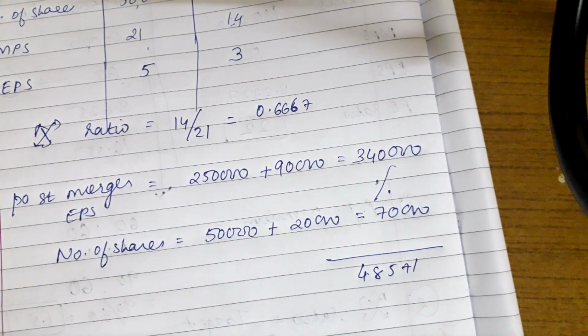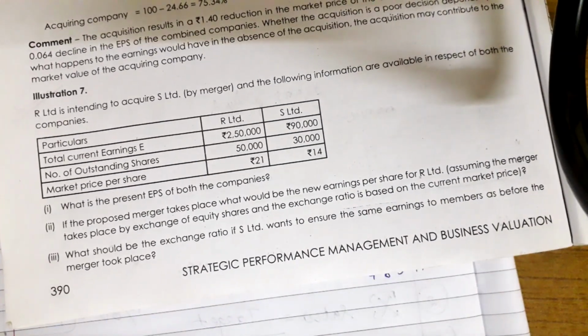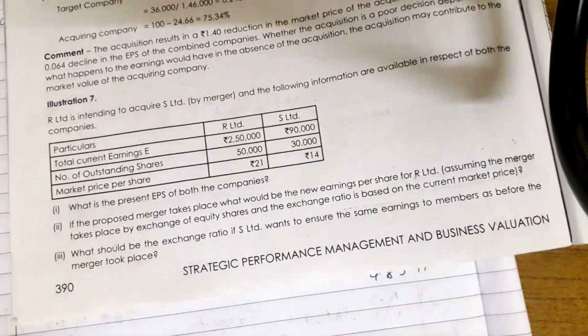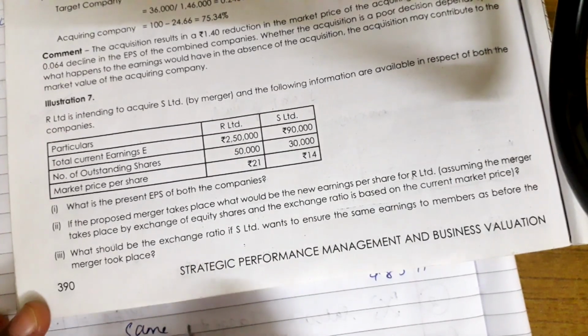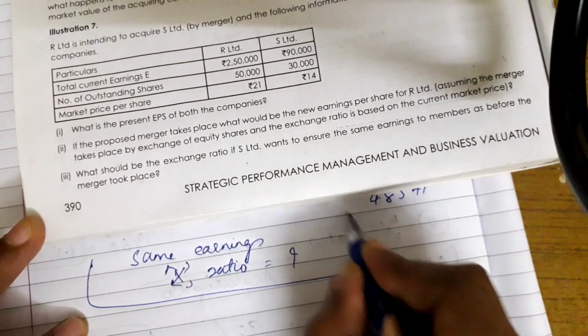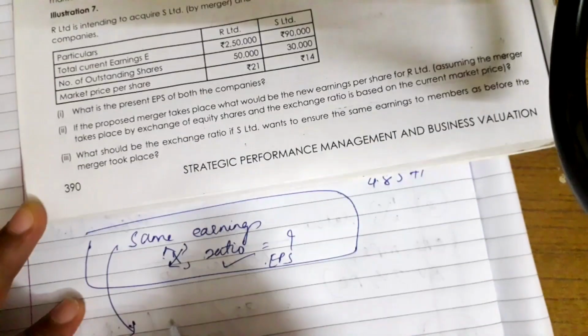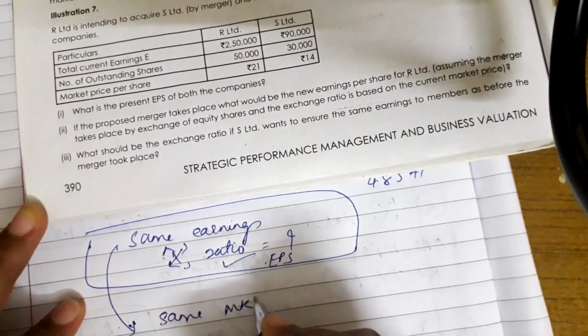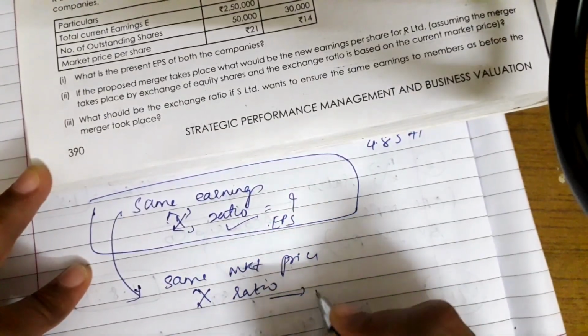Okay, now the third point which they have asked is, what should be the exchange ratio if S Limited wants to ensure the same earnings as before and after merger? That means they have to maintain, which company? S Limited has to maintain same earnings, and they're asking for what should be the exchange ratio. Okay, if such a question happens, that means the exchange ratio is based on EPS. If they say same market price, and they ask to find the exchange ratio, the exchange ratio will be based on MPS.